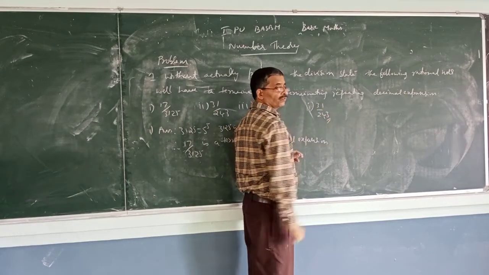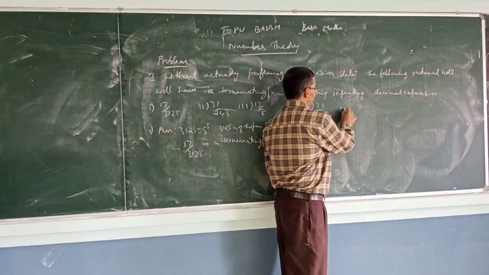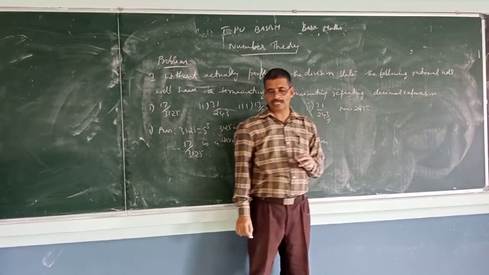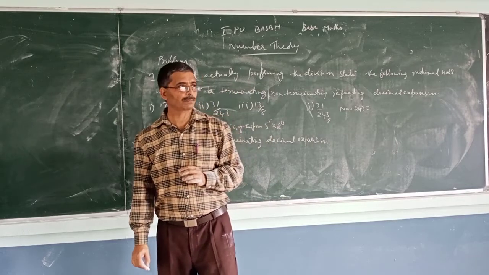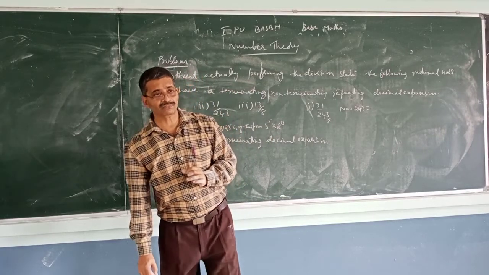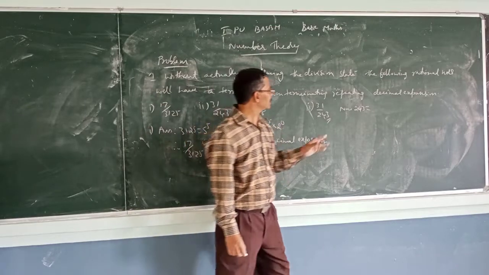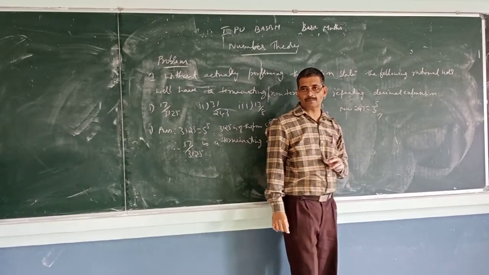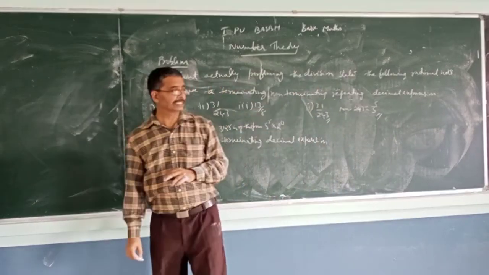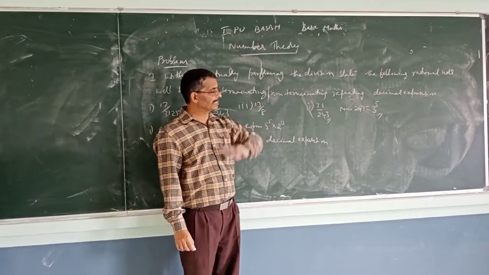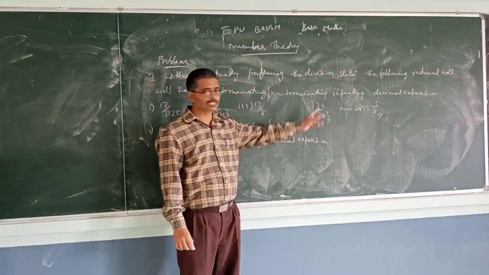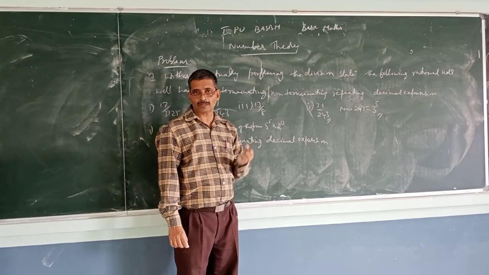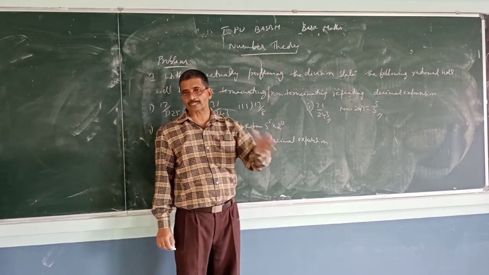Now consider the denominator 243. See, 3 square is 9, 3 cube is 27, 3 to the power 4 is 81, 3 to the power 5 is 243. So it is nothing but 3 to the power 5. So what can you say about this rational number? It is a non-terminating, repeating decimal expansion. Why? It is not in the form of a product of 2 to the power something into 5 to the power something.